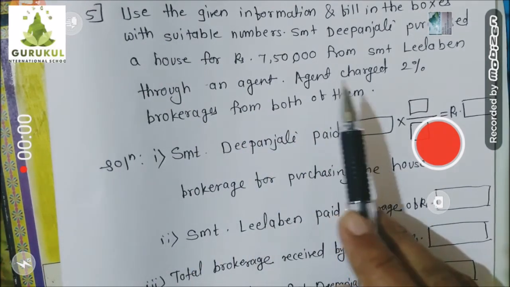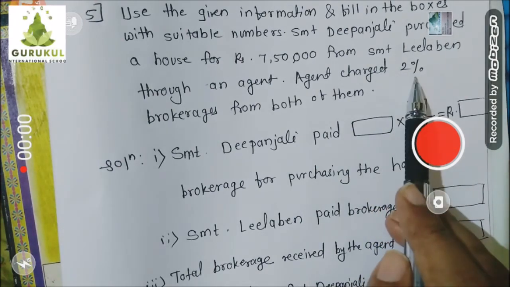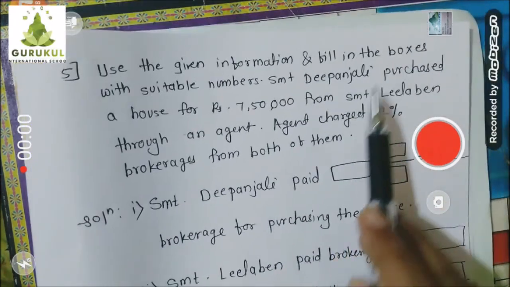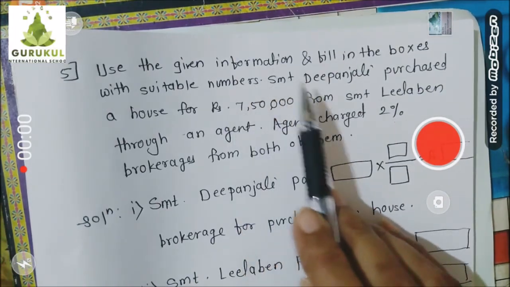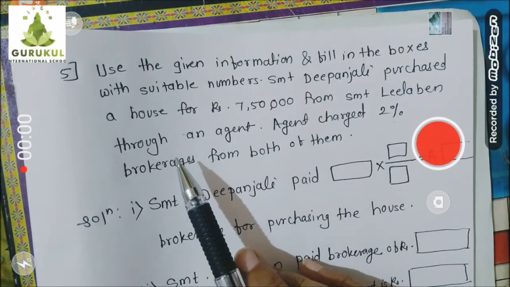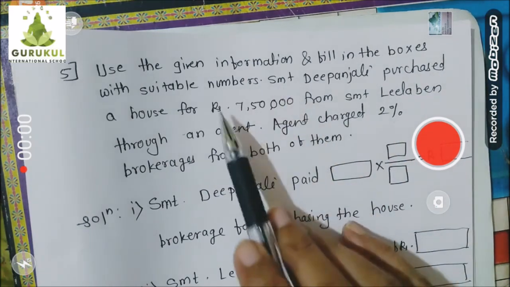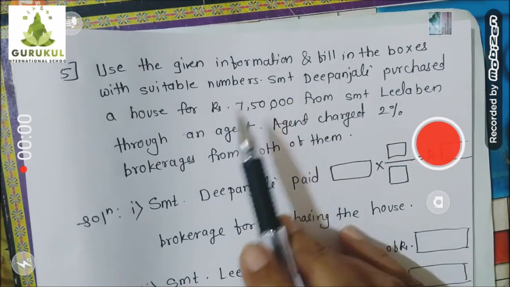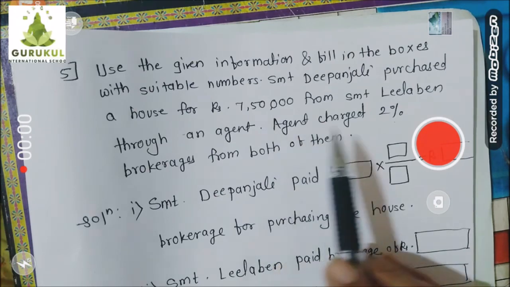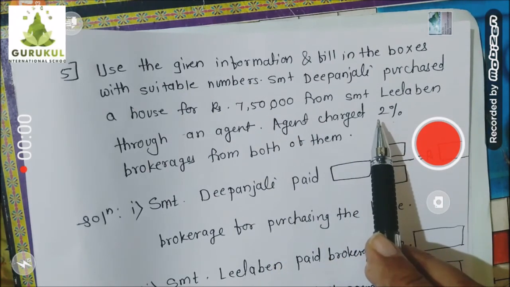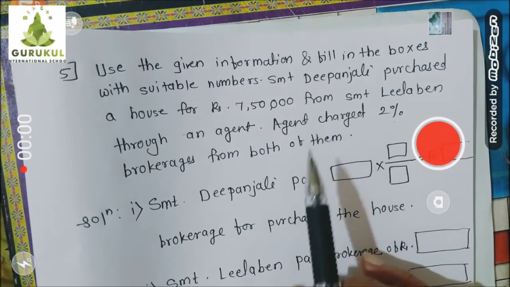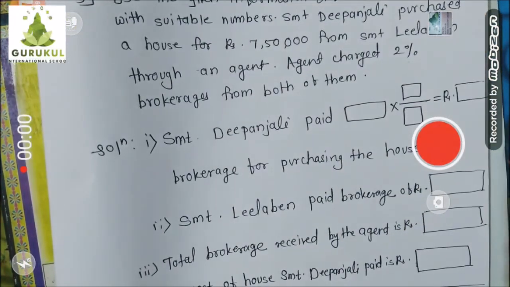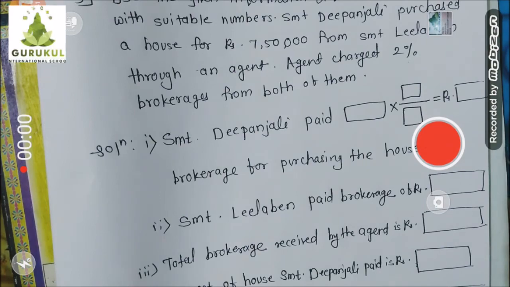So the agent is going to take the brokerage from the buyer also and from the seller also. And how much brokerage is decided to take? 2% brokerage on this amount. Where is that? 7,50,000 amount. Understood? So the agent is going to take the 2% brokerage on 7,50,000 from the buyer, and in the same way the agent will take the 2% brokerage on 7,50,000 from the seller. Okay, so let's find out how much they are paying.